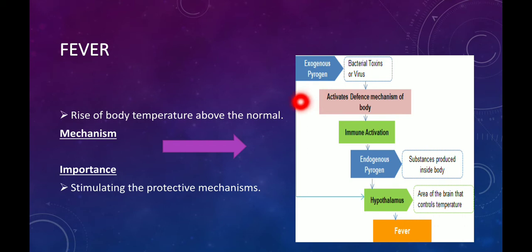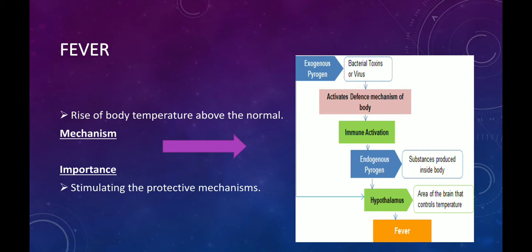So due to attack of bacterial or viral infection, our body immune system is activated and the WBC number increases. WBCs start killing the pathogens and special chemicals, or endogenous pathogen, are produced in response to stimulation by exogenous pathogens or bacterial or viral infection and released into the circulation.